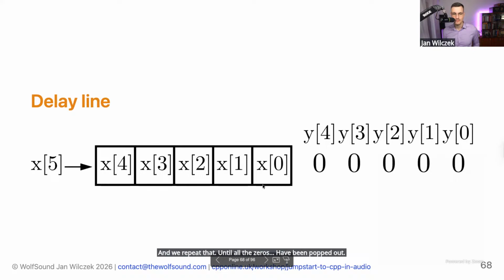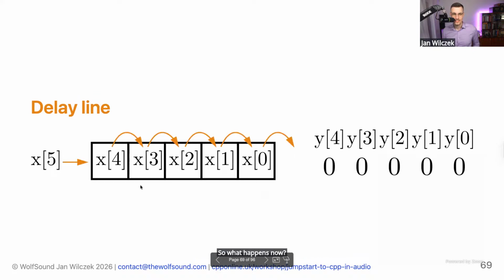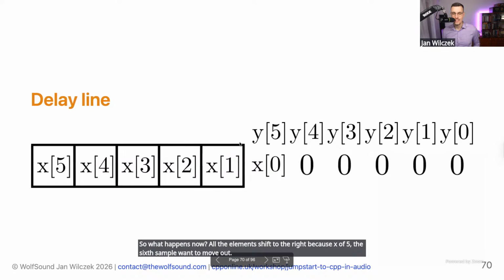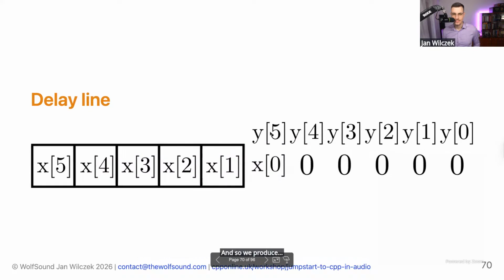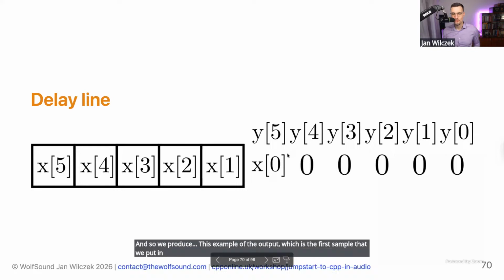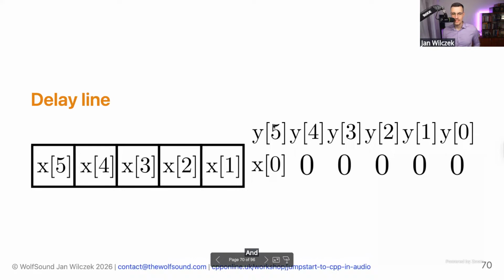And we repeat that until all the zeros have been popped out. So what happens now? All the elements shift to the right because x of 5, the sixth sample, wants to move in. And so we produce the sixth sample of the output, which is the first sample that we put in. And you can see already that the sixth output sample is the first input sample.